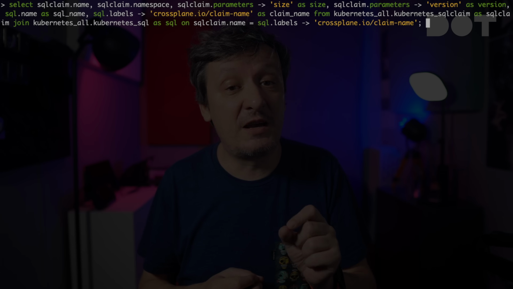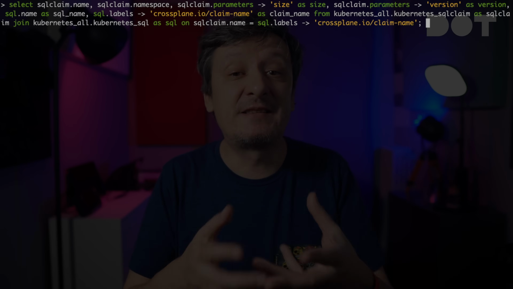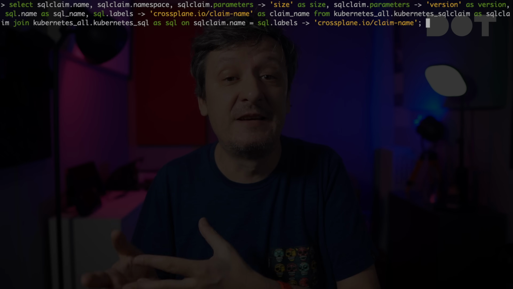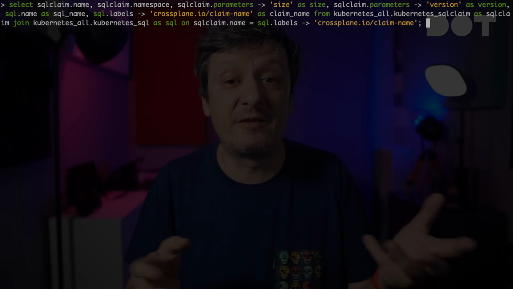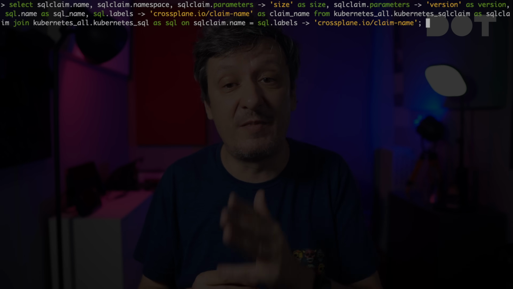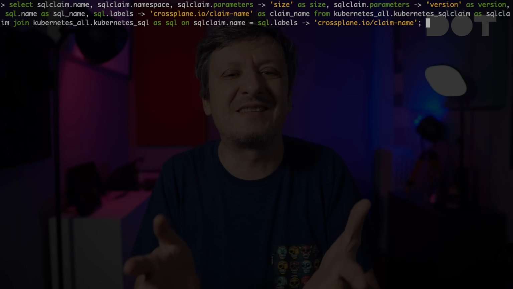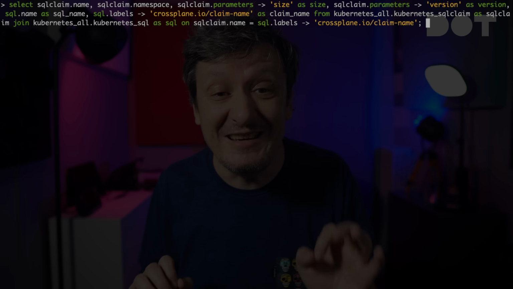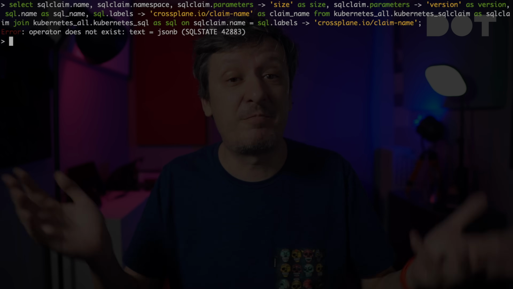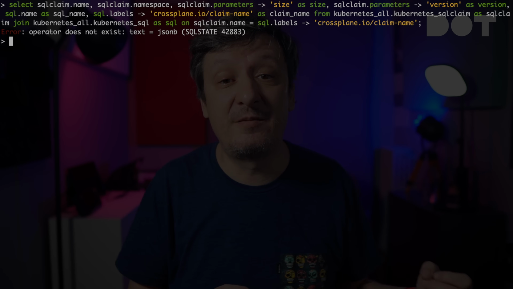What we did not try is to use data extracted from JSONB in from or where statements. In this example, I would like to join data from tables Kubernetes SQL claim and Kubernetes SQL. To do that, we need to specify which fields contain matching data, which in this case would mean that SQL claim name contains the data that match SQL labels field crossplane IO claim name. You can probably guess what will happen, but let's see it just in case you guessed wrong. You didn't, but just in case. There we go. Nope, it's not happening. We cannot combine text and JSONB, at least not in from and where statements.